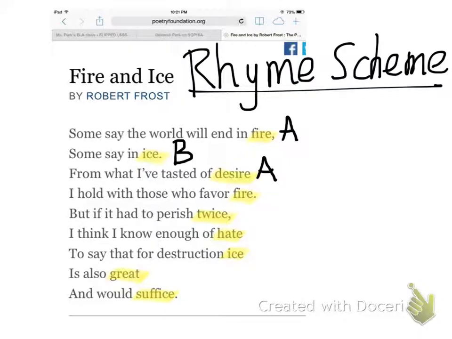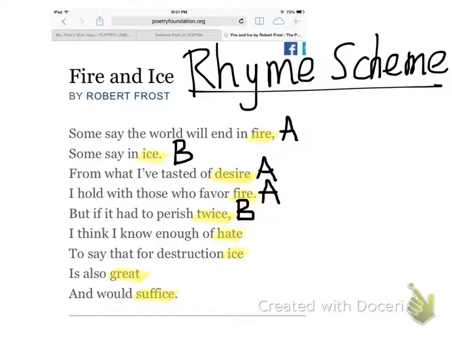I hold with those who favor fire. Obviously, fire rhymes with fire as well as desire, so I'm going to give it another A, because it all belongs in the same rhyme group. And next, but if it had to perish twice. Twice rhymes with ice, and therefore I'm going to assign this word with B.